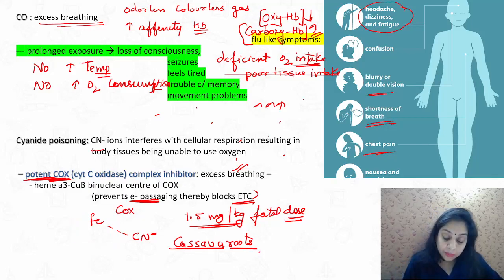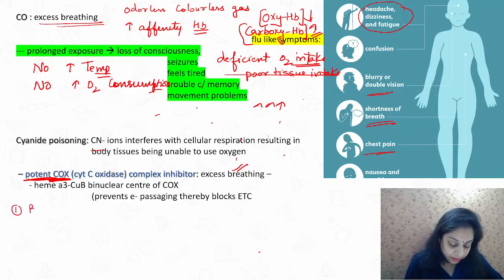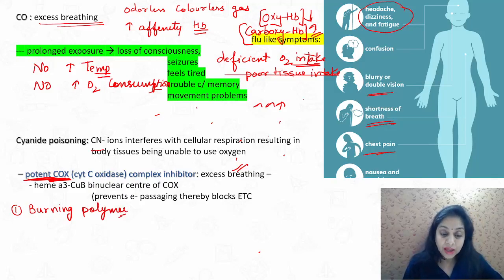Because of the unburned polymers that are used in the synthesis of a few of the resins. Okay, so burning polymer can cause cyanide poisoning. And which polymer? Which has the nitrile in it, right.